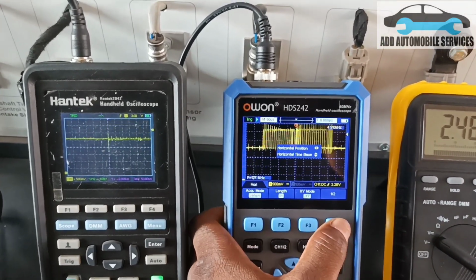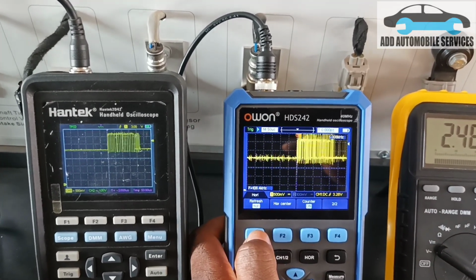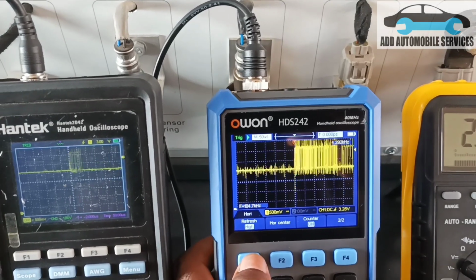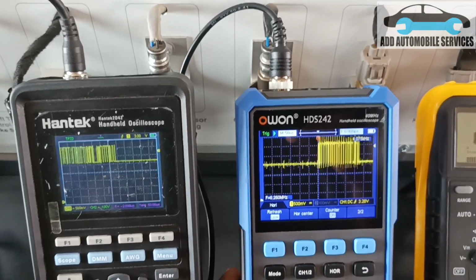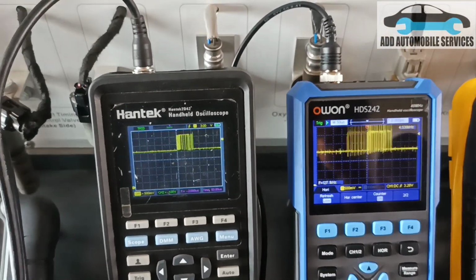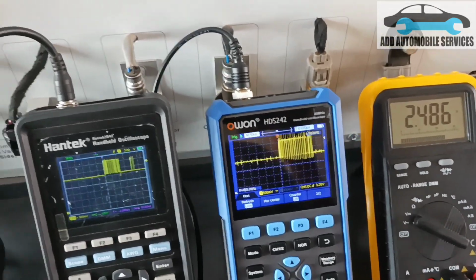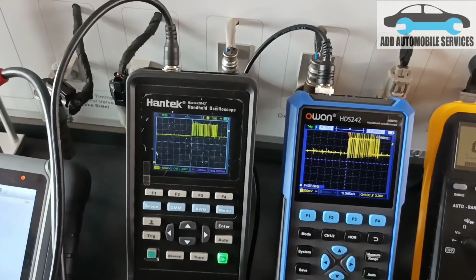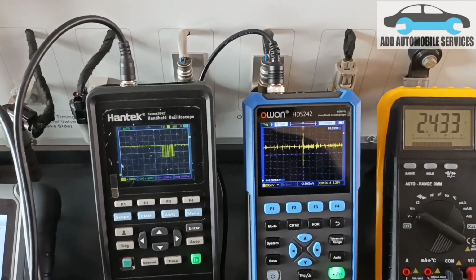When you go to time, then if you change it to high refresh rate, you can see the way the CAN bars is looking different from the handtech. When you change it, now you can see the way it's looking. Although it's not all that perfect like the handtech, and this is the volts you'll be getting. So let me change it to CAN low. See the way it goes off quickly.